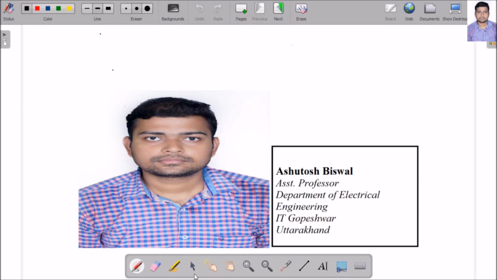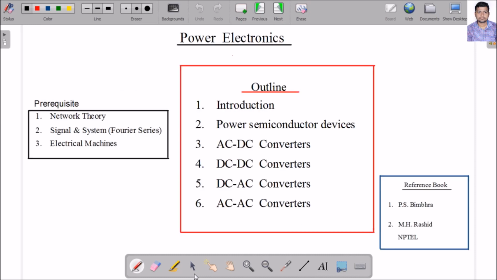Before starting the subject, we will highlight some points on the energy scenario in India. What is the need of studying power electronics? How is it different from analog electronics? Because you have already studied analog electronics in the previous classes, how is power electronics different from analog electronics?